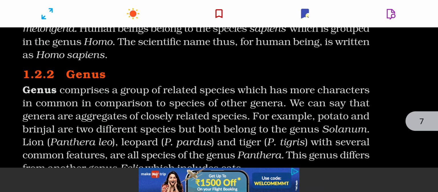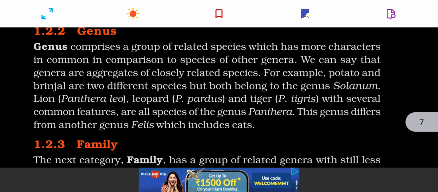Then when we move up from the level of the species, you will see genus. A genus includes many similar species, like Solanum includes Solanum tuberosum and many other species.